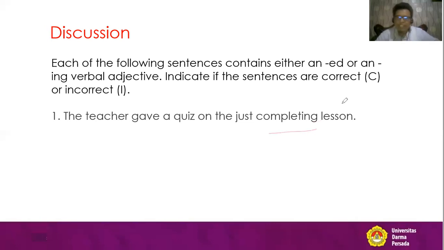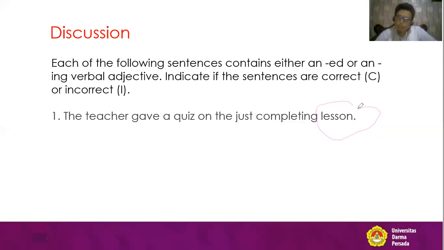That is the question. So how can we identify it? Like I told you, we use ing mostly with a person. I repeat again, we use it mostly before a person. Now let's see, completing and then lesson. Is lesson a person?